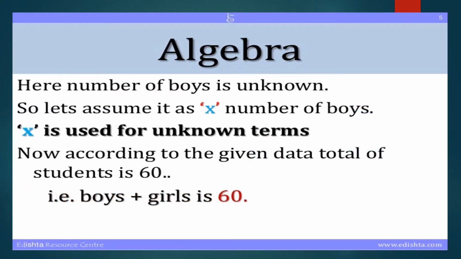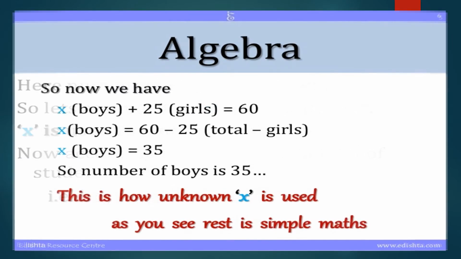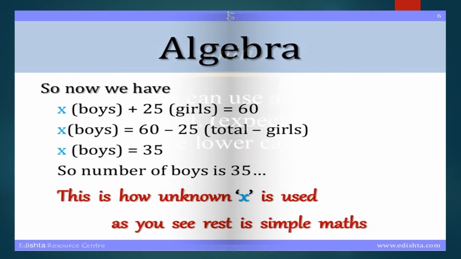Here the number of boys is unknown. So let us assume it as x number of boys are there in the class. Now how will you find it? x boys plus 25 girls is equal to 60, and that's how boys is equal to 35.